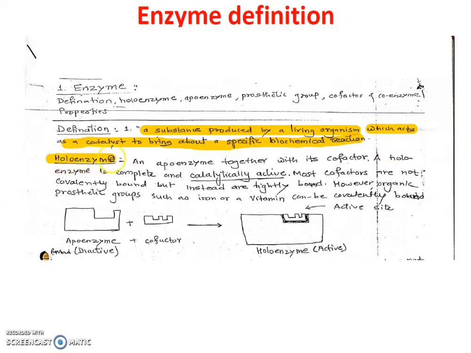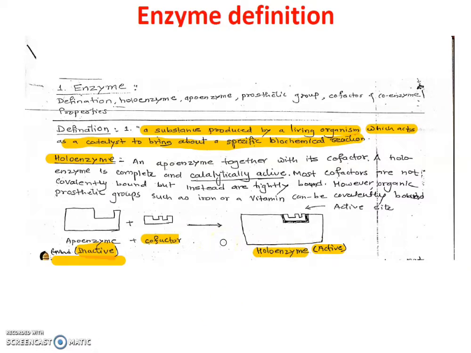Then the holoenzyme. What does holoenzyme mean? The enzyme is made from protein. This protein part is called the apoenzyme. This is the pure protein, the first synthesized part. It is called the apoenzyme, which is produced by the genes, and it is made from amino acids, or protein. But the enzyme produced is in an inactive state. When cofactors attach to the apoenzyme in certain enzymes, they form the active enzyme, and this active enzyme is called the holoenzyme.